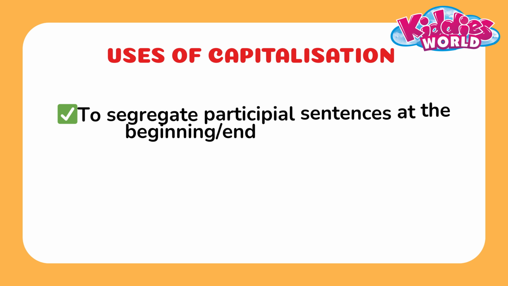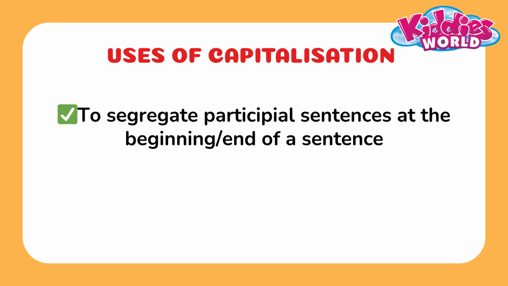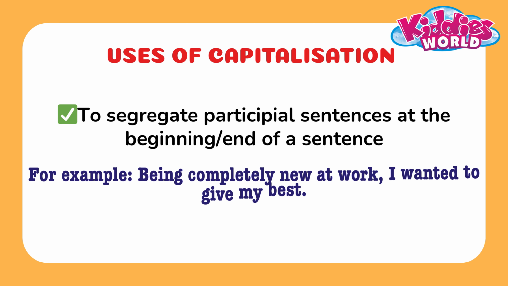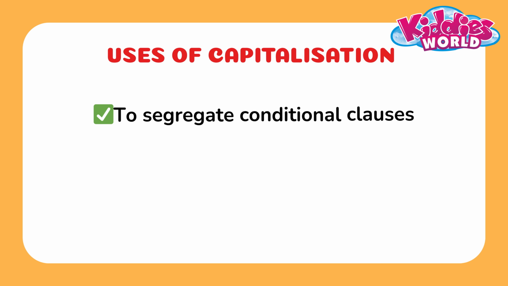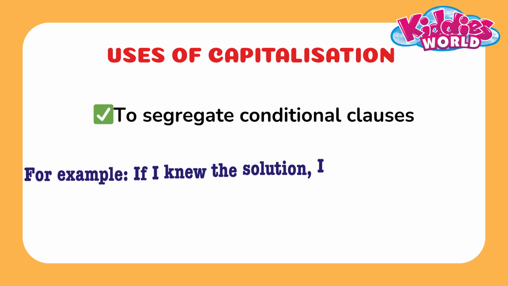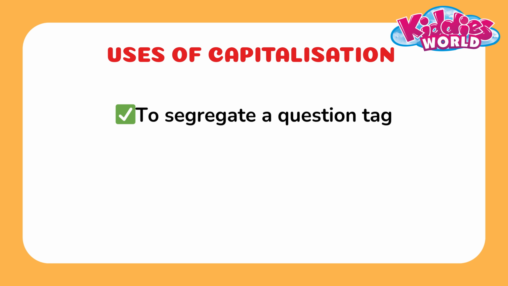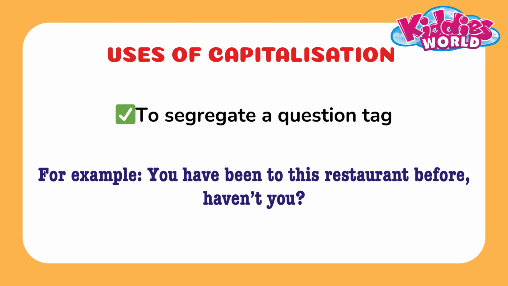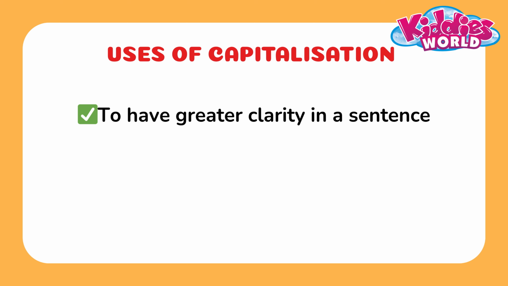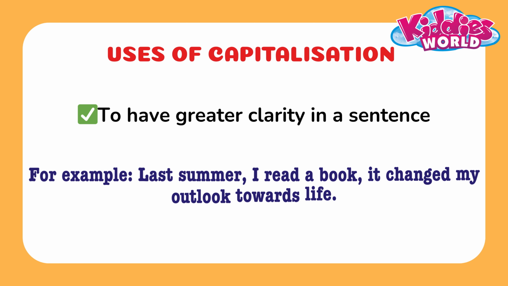To segregate participial phrases at the beginning or end of a sentence, for example, being completely new at work, I wanted to give my best. To segregate conditional clauses, for example, if I knew the solution, I would have done it. To segregate a question tag, for example, you have been to this restaurant before, haven't you? To have greater clarity in a sentence, for example, last summer I read a book, it changed my outlook towards life.